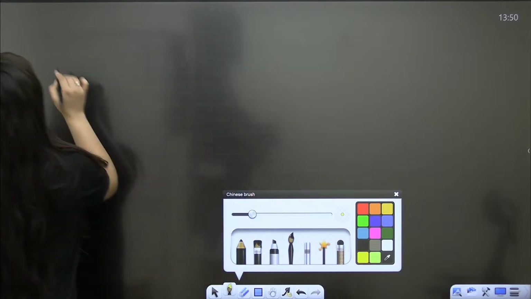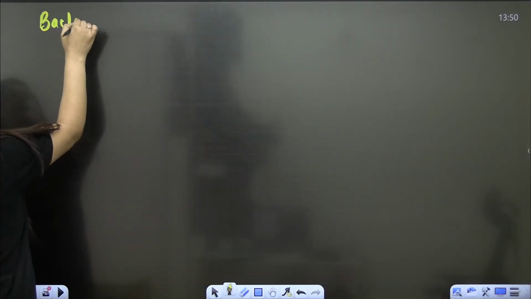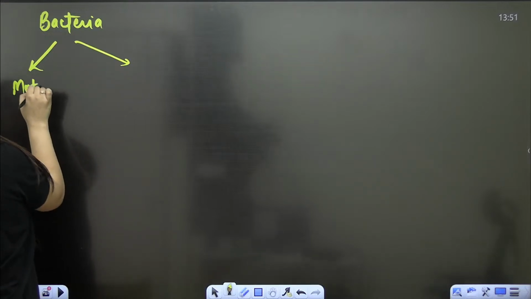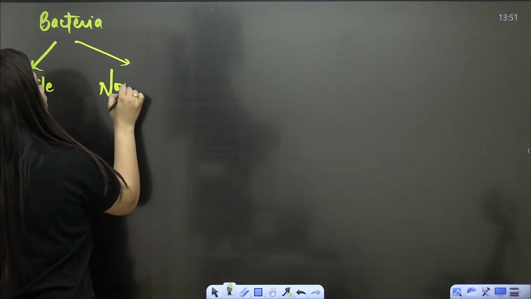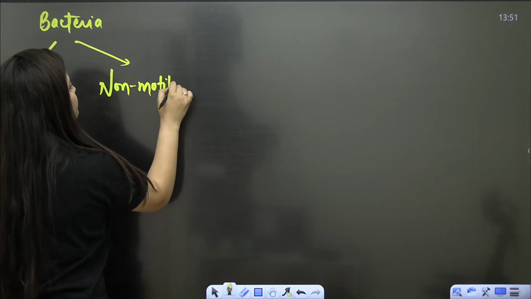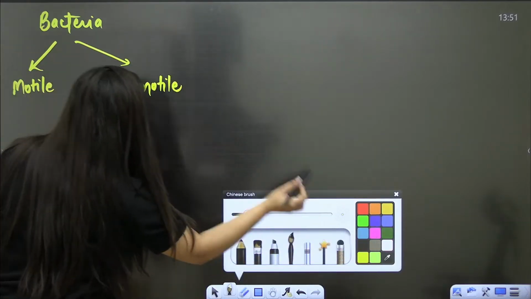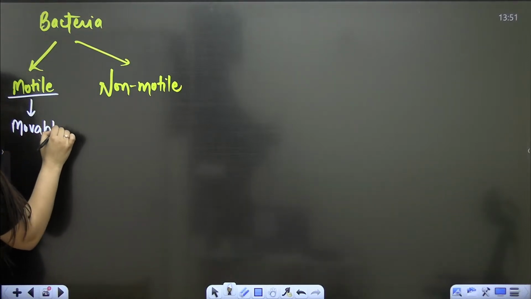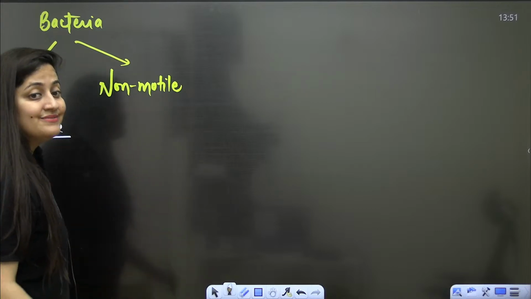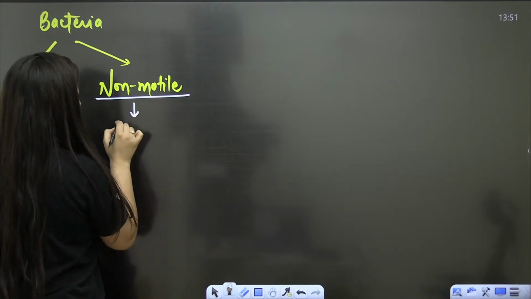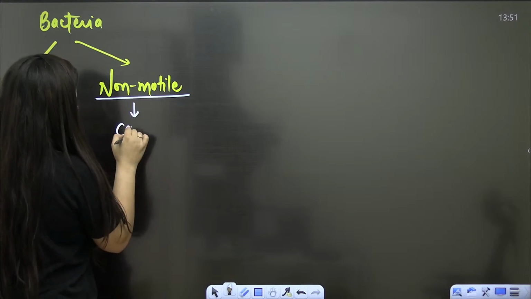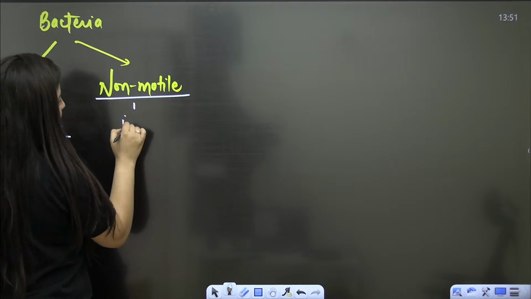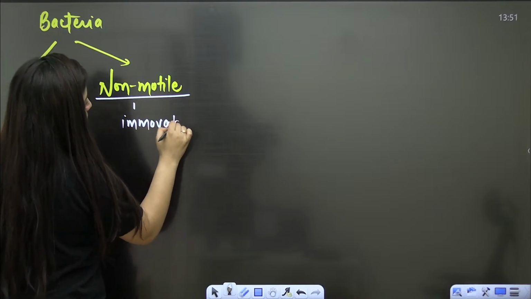See, your bacteria can be motile or non-motile. What is the meaning of motile? It means movable. Non-motile means the bacteria that cannot move, it is immovable.